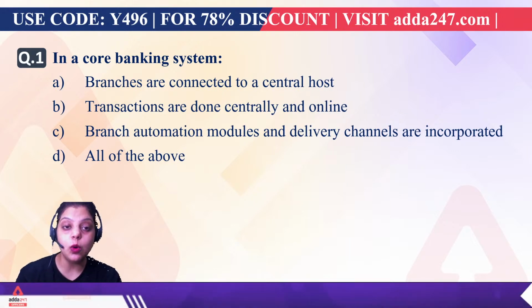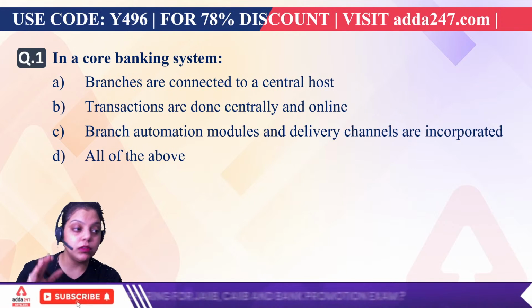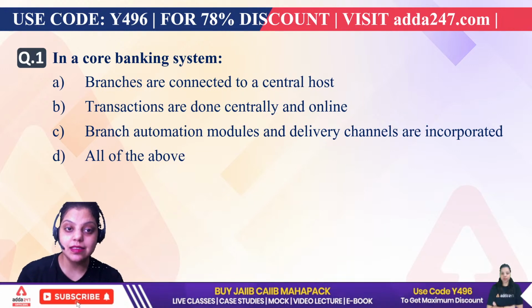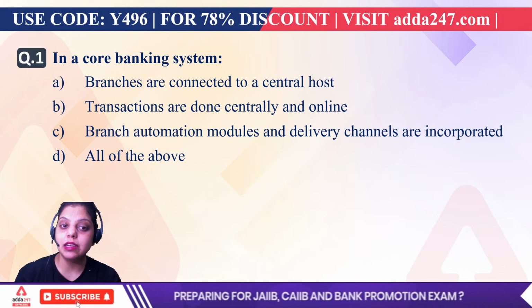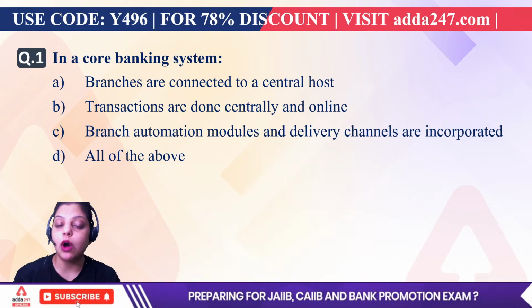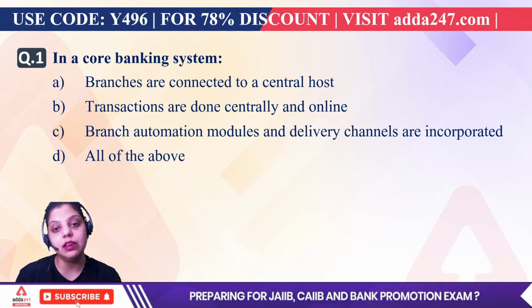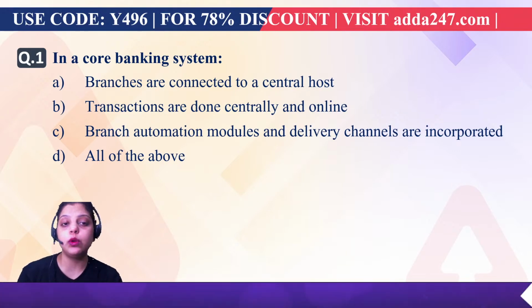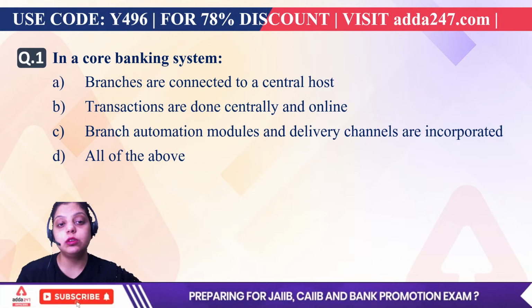The question says, in a core banking system, which of the following is correct? First, branches are connected to a central host. Second, transactions are done centrally and online. Third, branch automation modules and delivery channels are incorporated. And fourth, all of the above. So which of these is true about the core banking system?